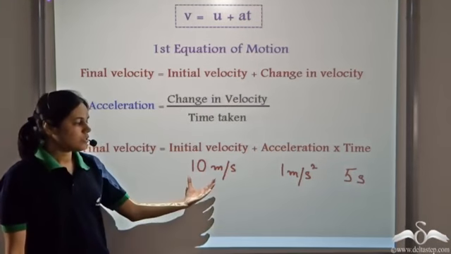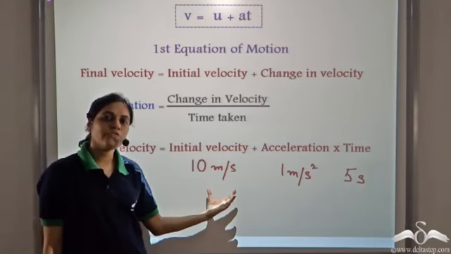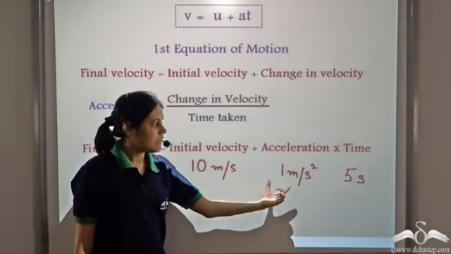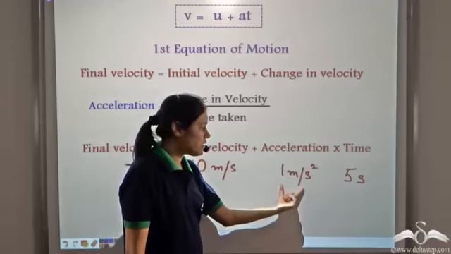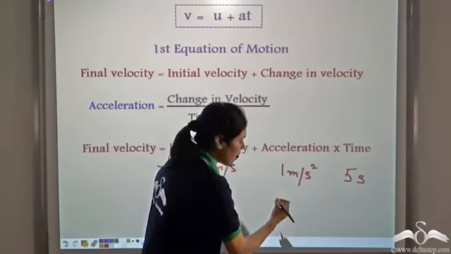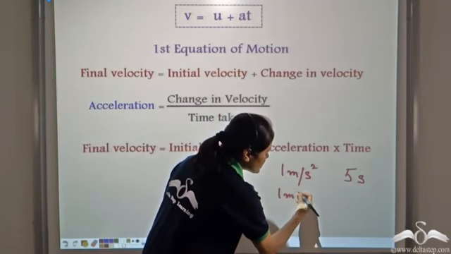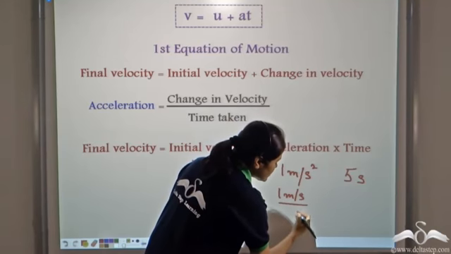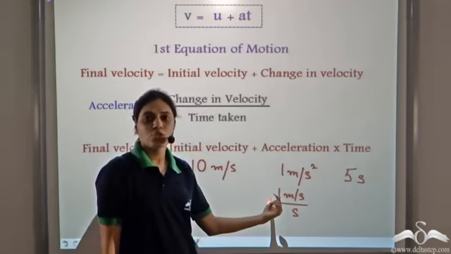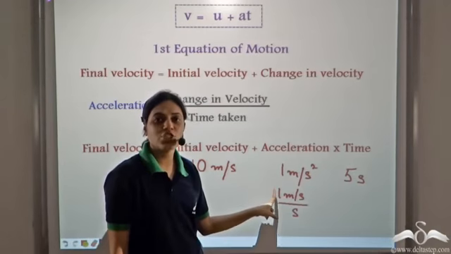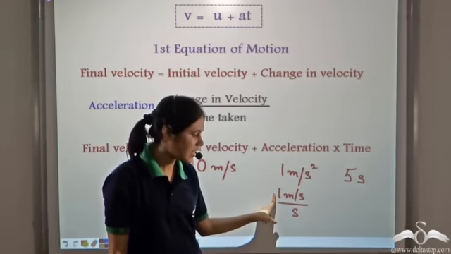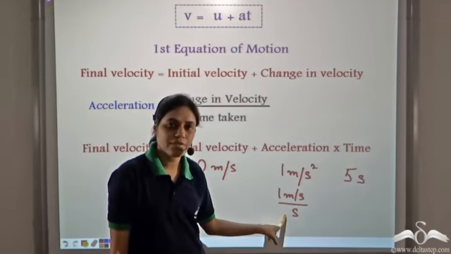So, it started with a velocity of 10 meters per second. Its acceleration is 1 meter per second square, that is 1 meter per second per second. So, its velocity is changing by 1 meter per second every second.